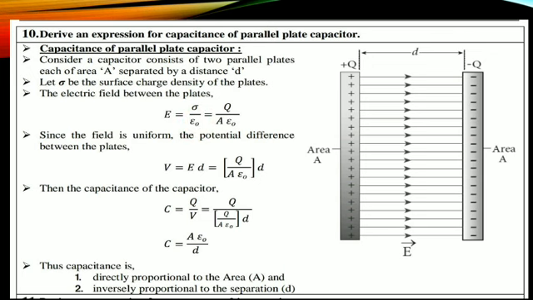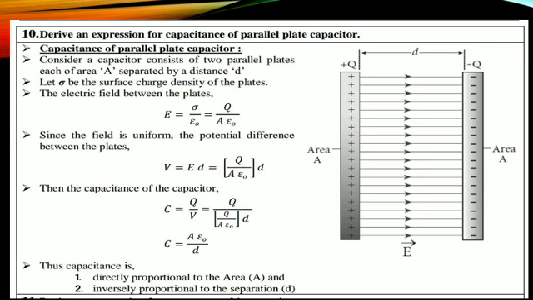Sigma is the charge density, therefore sigma divided by epsilon naught. Now sigma is nothing but q by A. Surface density is nothing but charge in a particular area. That's why sigma is equal to q by A. Then E is equal to q divided by A into epsilon naught. Epsilon naught, we know, is the permittivity of free space. So E is q divided by A epsilon naught.